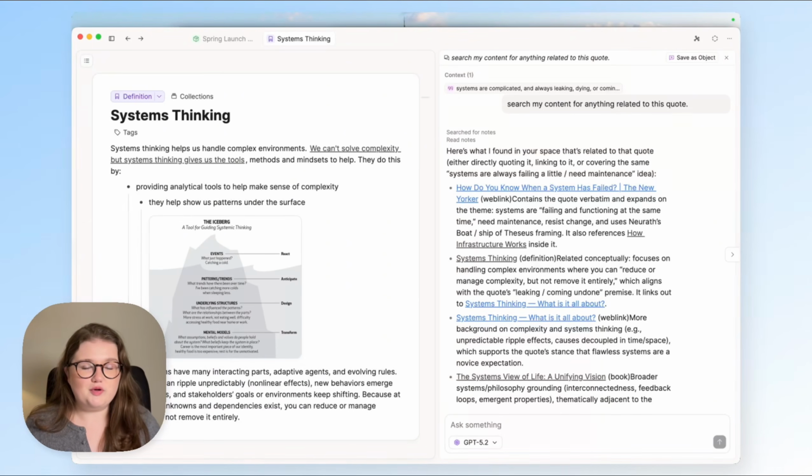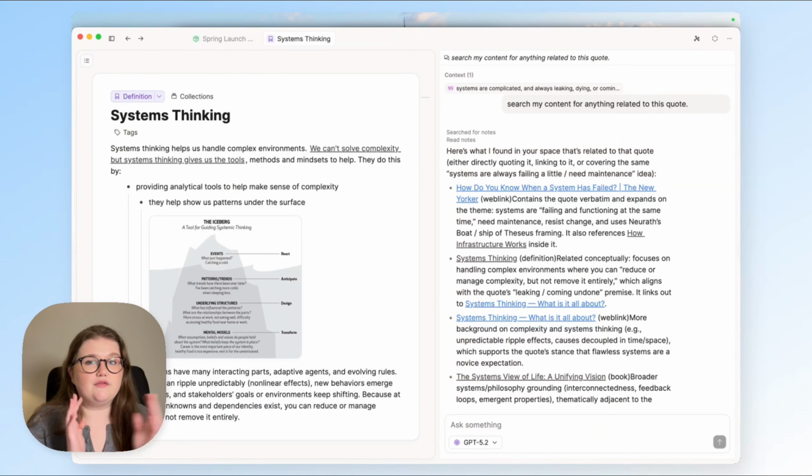Whilst this is a big improvement, we're nowhere near finished with what we'd like to add to AI in Capacities, and we are really at all levels thinking about how it can actually be helpful to you. Our general AI thought process revolves around three things, which is discovery, synthesis, and automating work that you don't have to do by yourself. And we've written a blog post about this on our website, which I'll link in the description if you'd like to know more about our approach here,